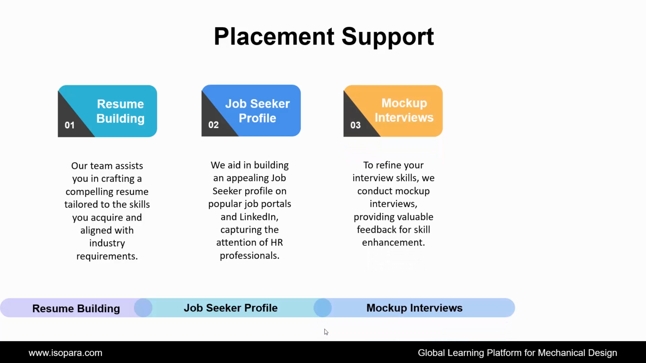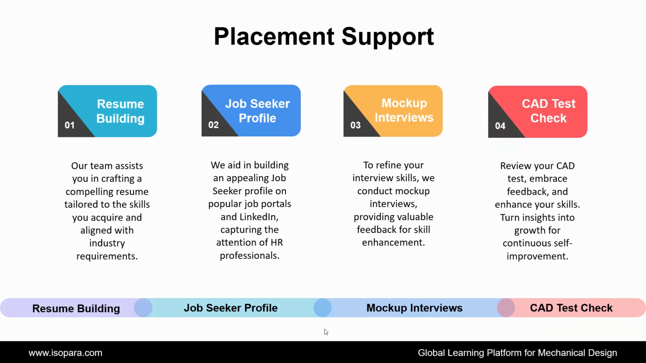Third is mock-up interviews. To refine your interview skills, we conduct mock-up interviews, providing valuable feedback for skill enhancement. And the last is CAT test check. Review your CAT test, embrace feedback, and enhance your skills. Turn insights into growth for continuous self-improvement. Hence, this is all about the Certified Online Progressive Tool Design Course Plate Type 1 project in CATIA or UGNX.